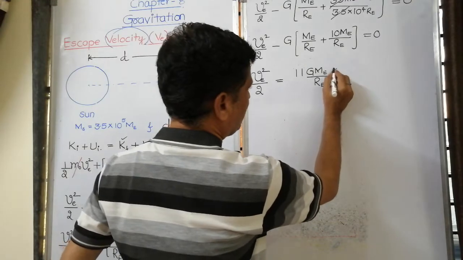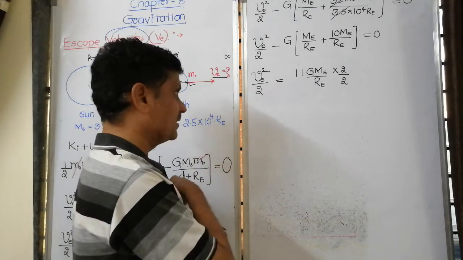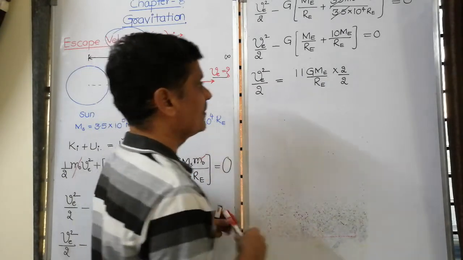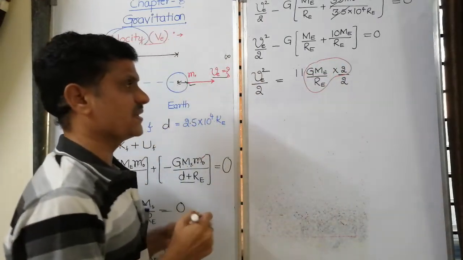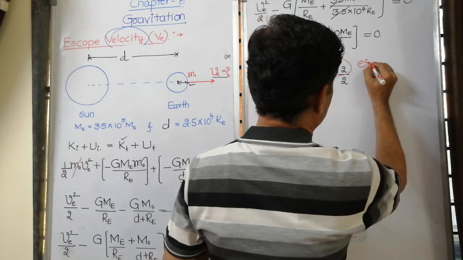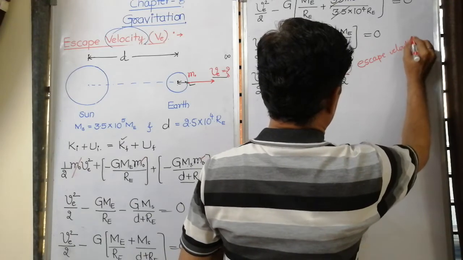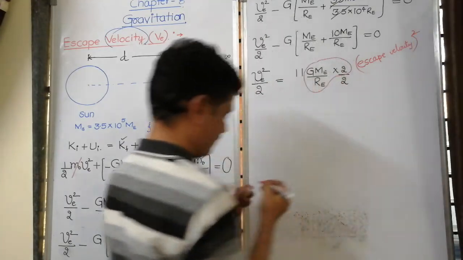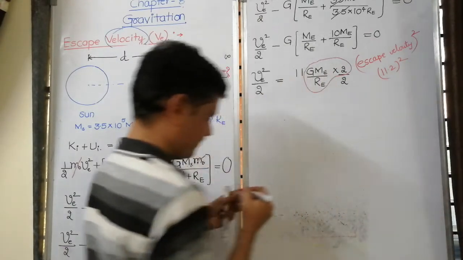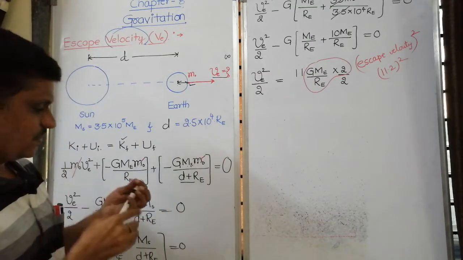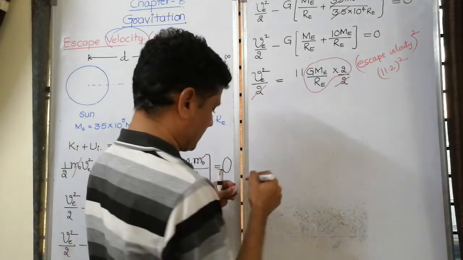So if I multiply by 2 and divide by 2, then you know this is nothing but escape velocity on surface of the earth, square. Its value is nothing but 11.2 kilometer per second, squared. Then I can write it that only. And you know here this 2 and this 2 I can cancel.